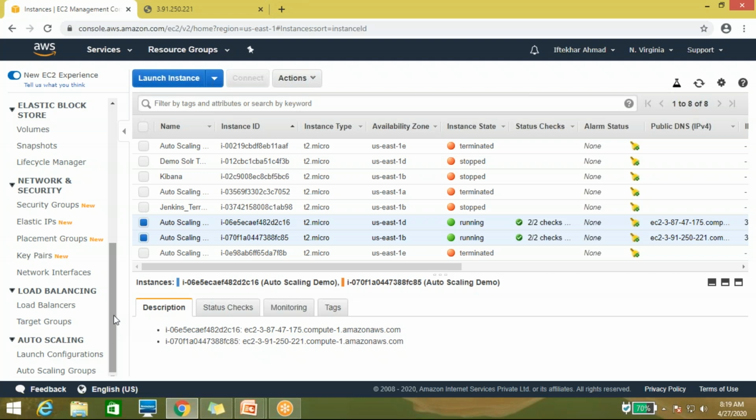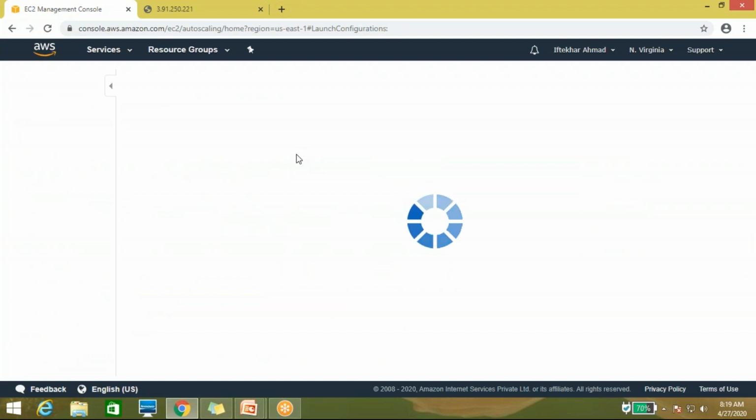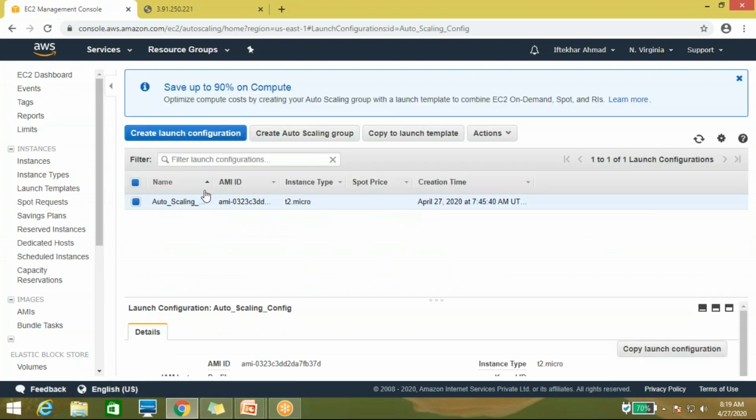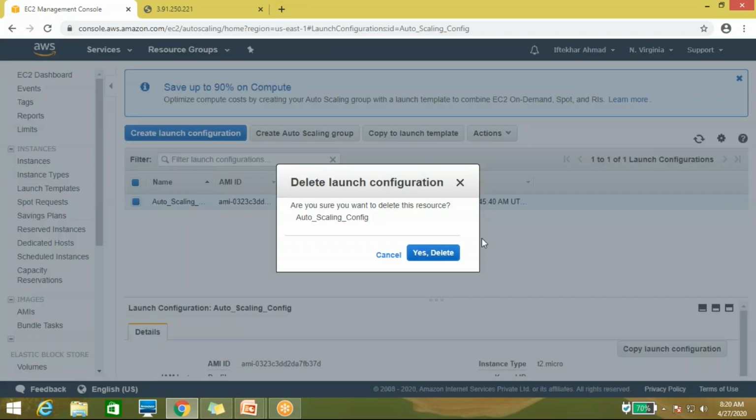Now let's come to the new topic, load balancing. Let me configure load balancing. After that you will be able to see. For the time being, I'm just deleting the configuration. Again, I'll configure it if it is required. No issue. So let me delete.